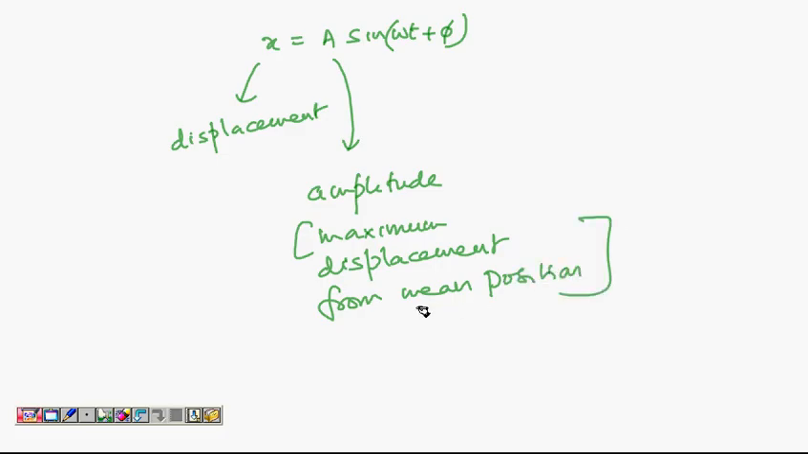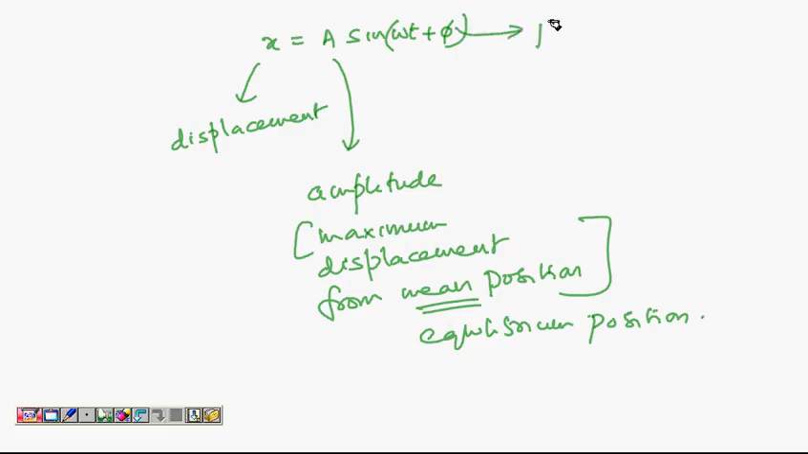Now this brings up a question: what is mean position? Mean position, or sometimes it is called equilibrium position, is that position where net force is 0 for a system. So the position where net force is 0 is called mean position or equilibrium position. From equilibrium position, if you pull a block, then the maximum displacement to which you pull it is called amplitude.